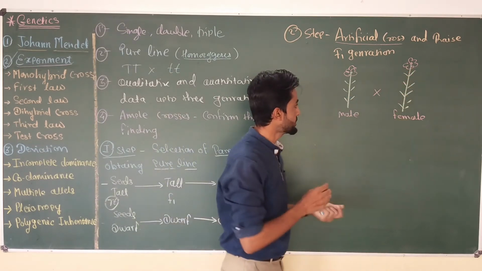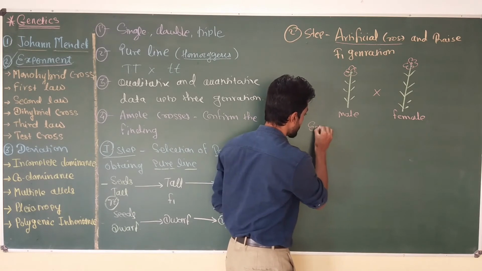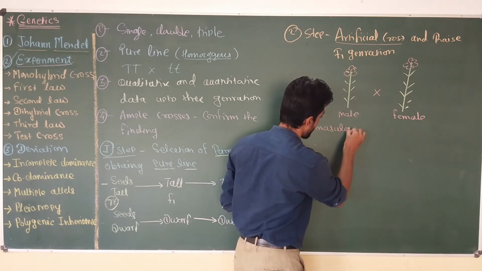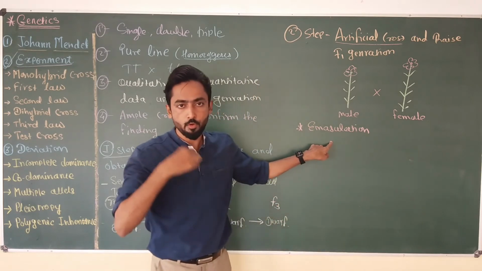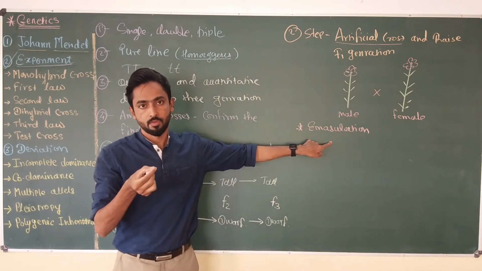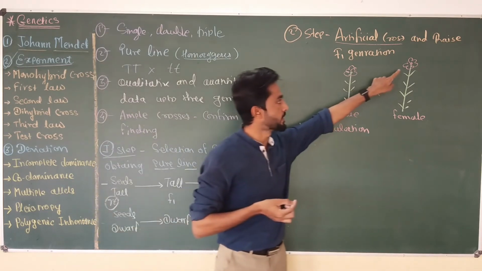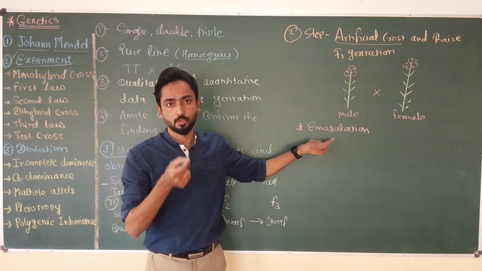What is emasculation? Emasculation is the process of removing anthers or stamens from the flower before maturation of the pollen grains.